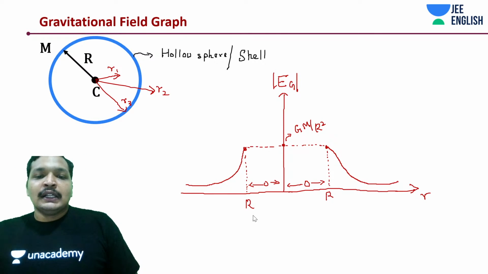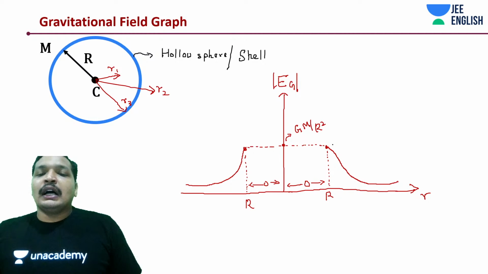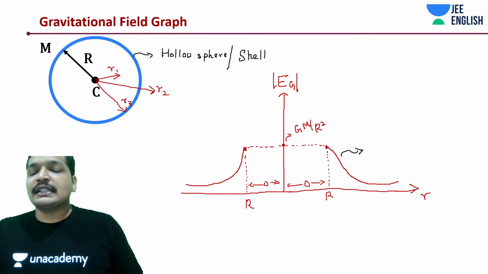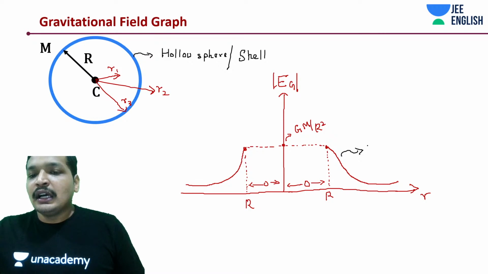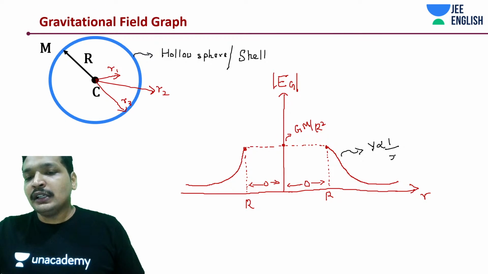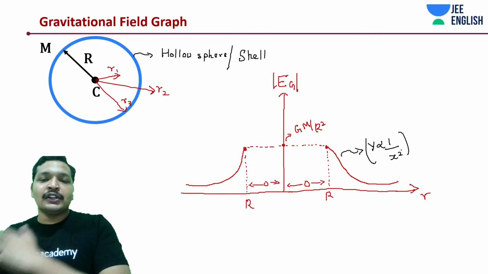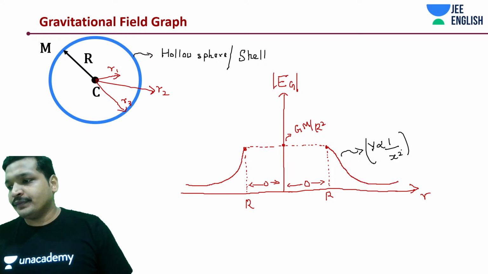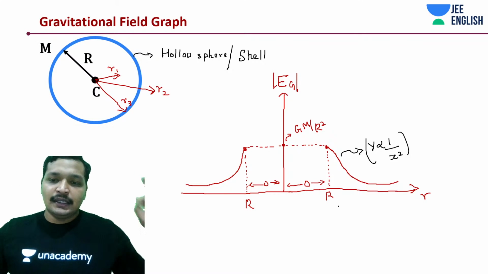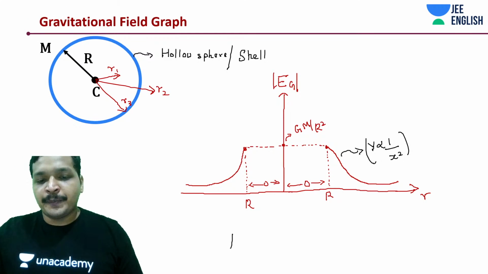Now, what does this graph say? This graph says y is inversely proportional to x square. E is inversely proportional to r square. That's it. That's all you need to know.